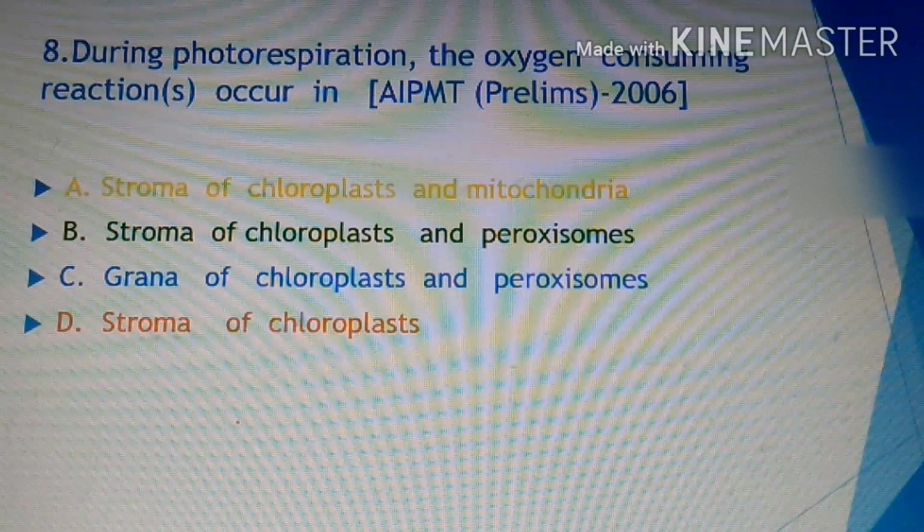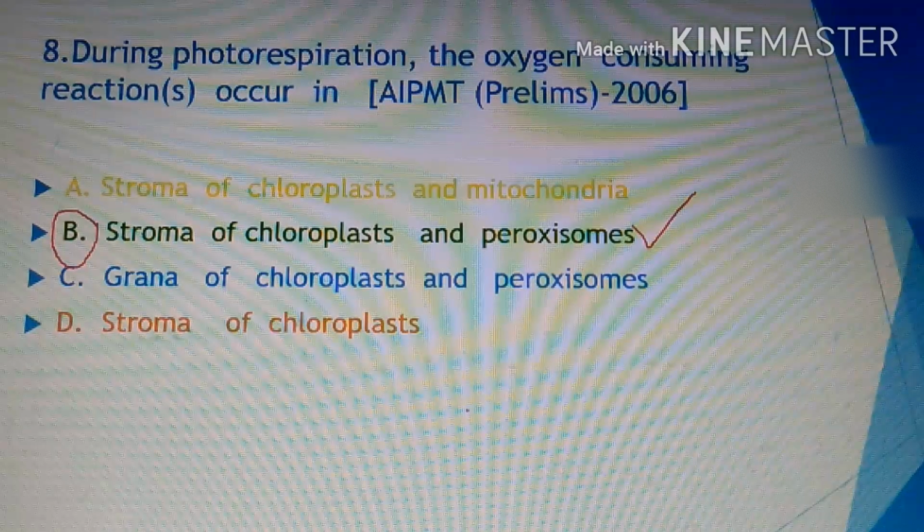but oxygen consumption occurs in the chloroplast when Rubisco behaves as an oxygenase. At that time O2 is consumed, and again in peroxisomes, with hydrogen peroxide, O2 is consumed. So the correct option is B, the second option: stroma of chloroplast and peroxisome. Here the oxygen is consumed during photorespiration. The next.